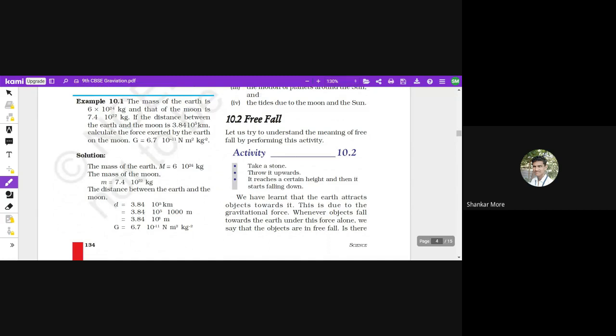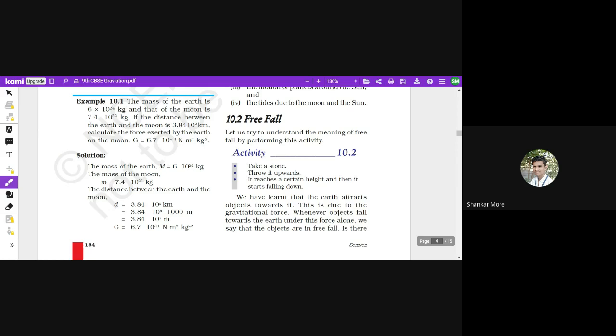Next, free fall, concept of free fall. I don't think we have started this, but we are going to start this topic now. Free fall, let us understand the meaning of free fall by performing this activity. So what is the activity? We have to take a stone, we have to throw it upwards, it reaches a certain height, and then it starts falling down, right? Very simple experiment that is.